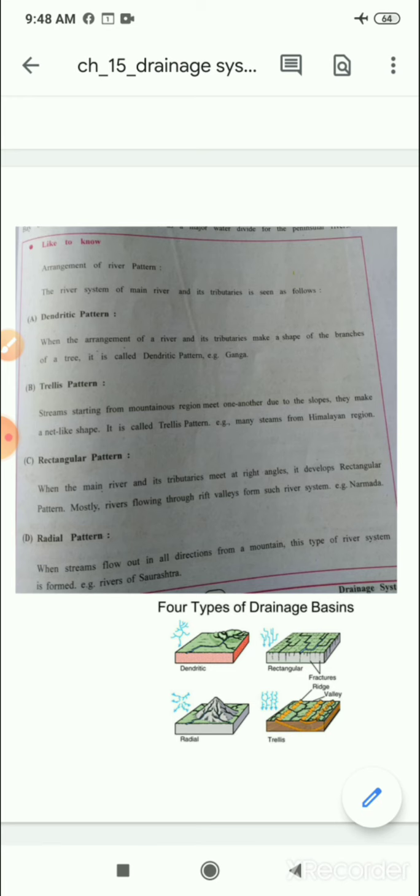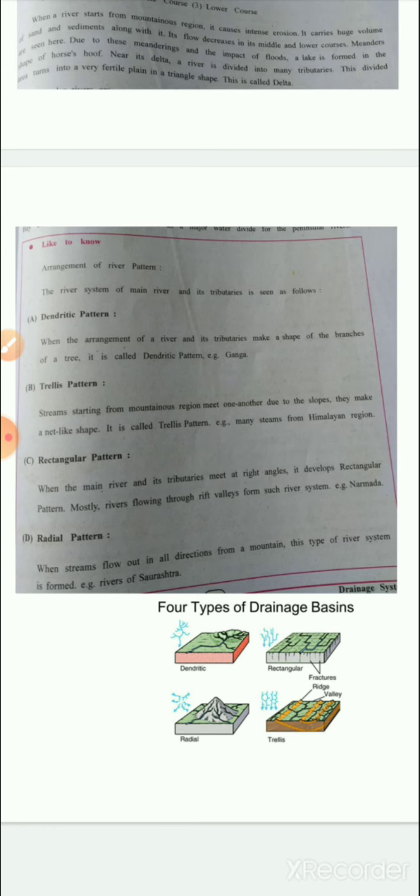Second, we have the trellis pattern. Trellis pattern: streams starting from a mountainous region meet one another due to the slopes. They make a net-like shape. It is called trellis pattern. Example, many streams from the Himalaya regions.